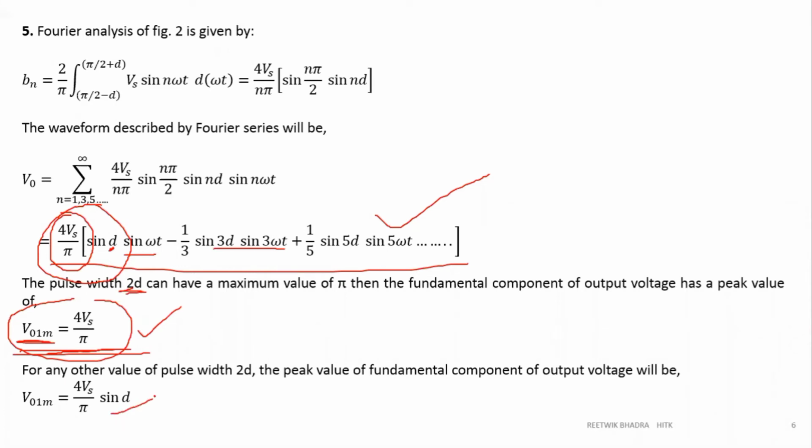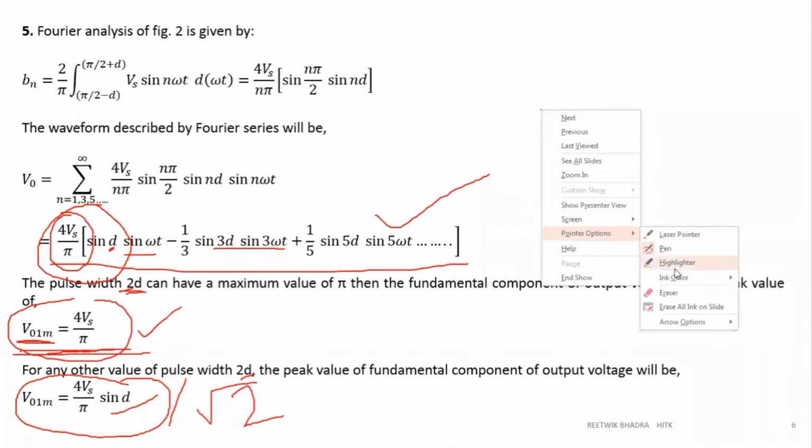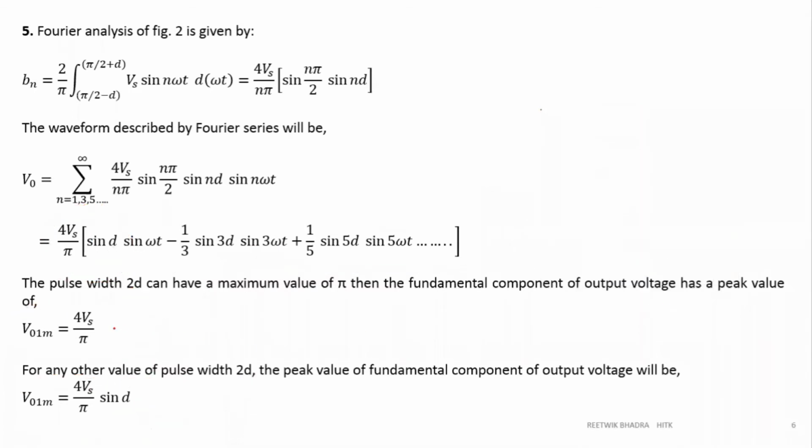If you write it in general, this will be your formula. V01m is equal to 4 Vs by pi sine d. If 2d is not equal to pi, it can be any other value. So you should remember this formula, very important. And if you are told to find out the RMS value, what you will do? Divide by √2. So maximum value divided by √2 gives you RMS value. So these formulas you have to remember, because this can come as MCQ or solving problems. Remember this only. And RMS value will be divided by √2.